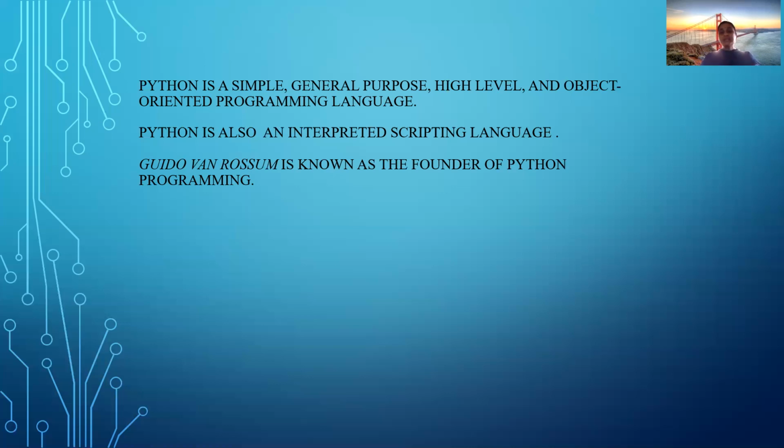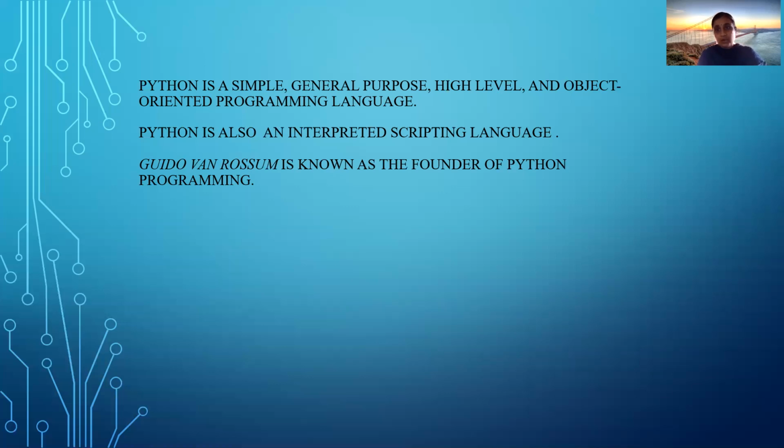Then Python is an object oriented programming language. What is meant by object oriented? Any programming language can be called an object oriented programming language when it follows a few concepts. One is the class, object, inheritance, encapsulation, abstraction. All these concepts have to be satisfied by that programming language. Then that programming language is called an object-oriented programming language.